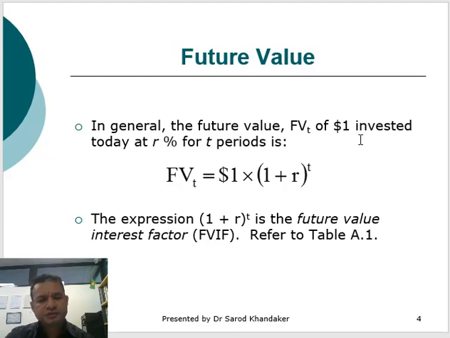So what is the future value? How do we calculate it? The future value FV at time T is equivalent to the current value today, say $1, multiplied by 1 plus the rate, where the rate is maybe the market rate, to the power T. T is the time, so how long you want to invest. The expression (1 + R)^T is the future value interest factor, also called FVIF.